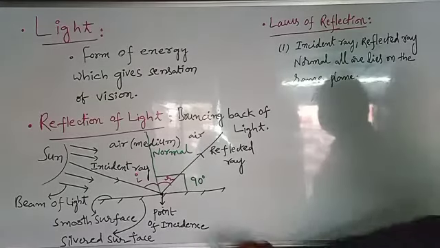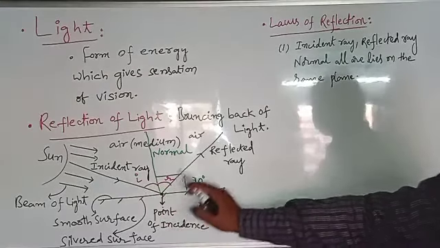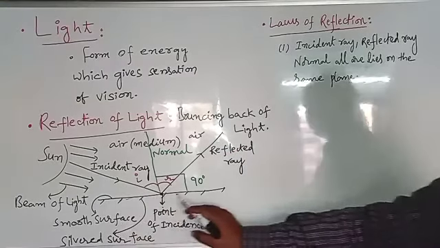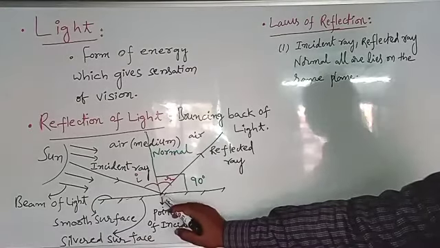You can see here this is the incident ray, this is the reflected ray and this is the normal. All lie on the same plane at the point of incidence.